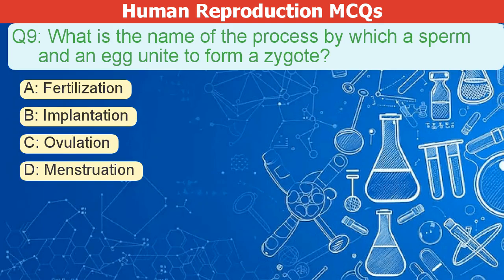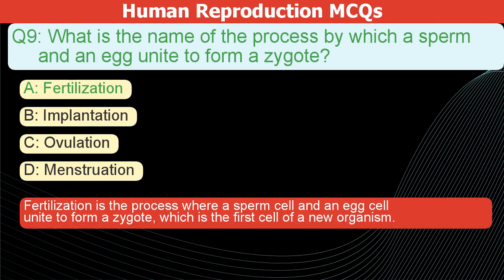What is the name of the process by which a sperm and an egg unite to form a zygote? A. Fertilization. B. Implantation. C. Ovulation. D. Menstruation. The correct answer is A. Fertilization is the process where a sperm cell and an egg cell unite to form a zygote, which is the first cell of a new organism.